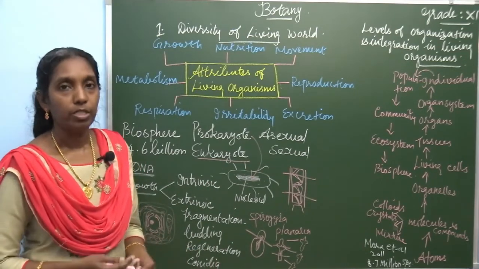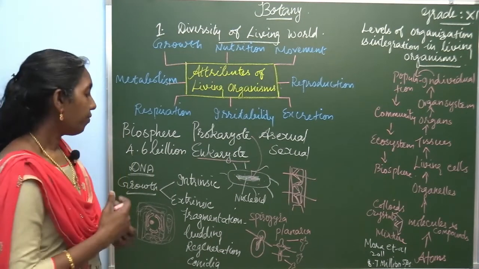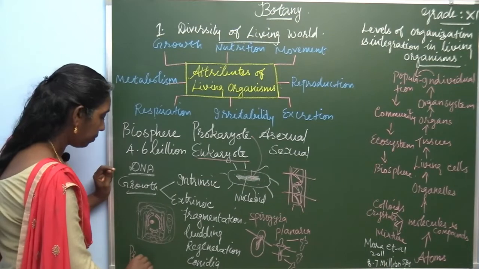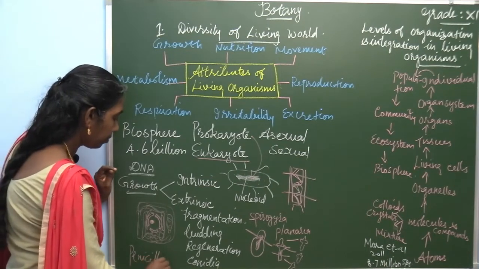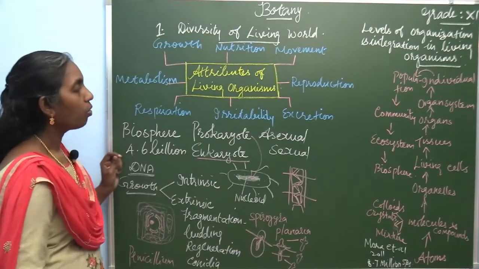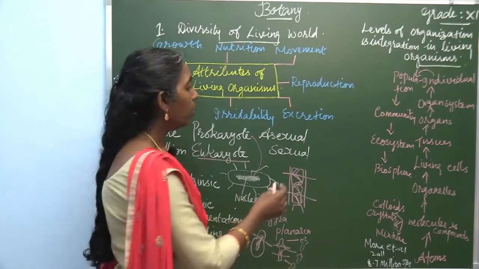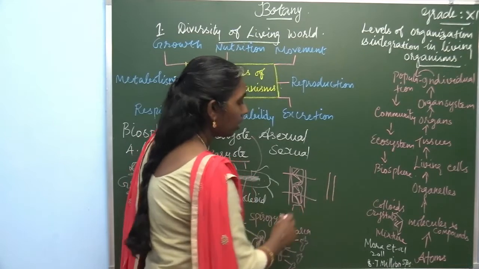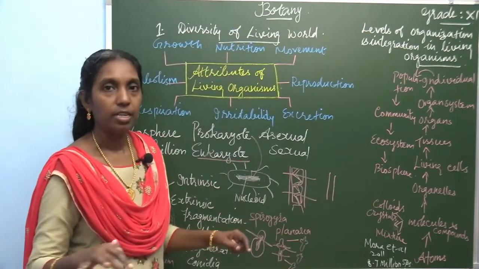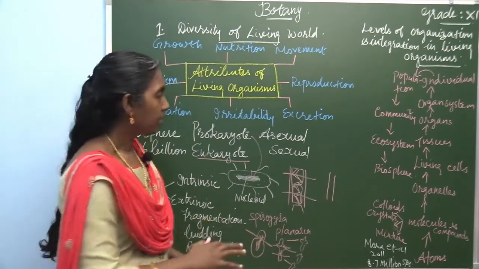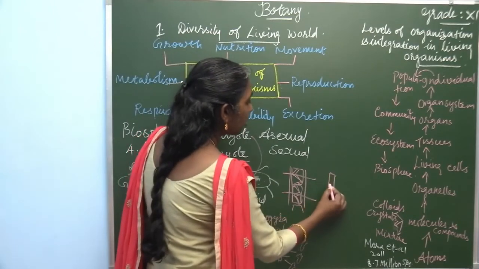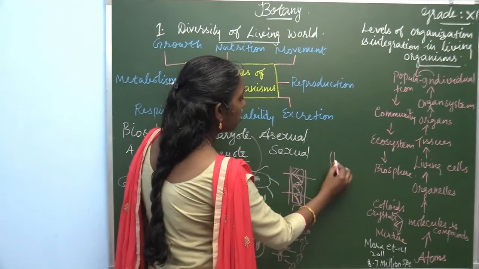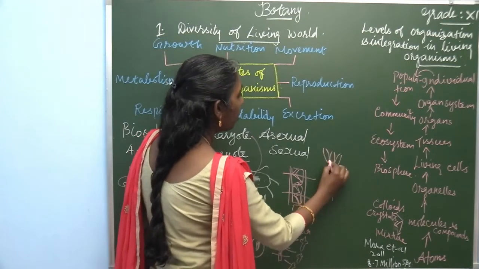And conidia formation. Conidia in fungus, the example is penicillium. Here the conidia is formed. The plant body is mycelium. So, from this thallus, there is a hypha which grows erect and it produces the conidiophore.